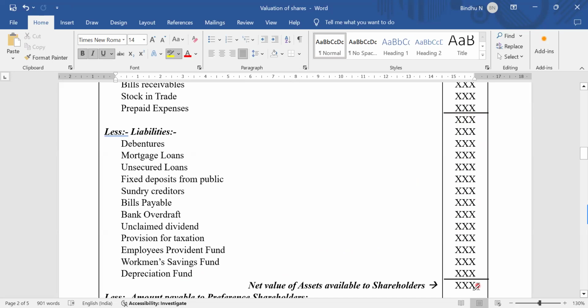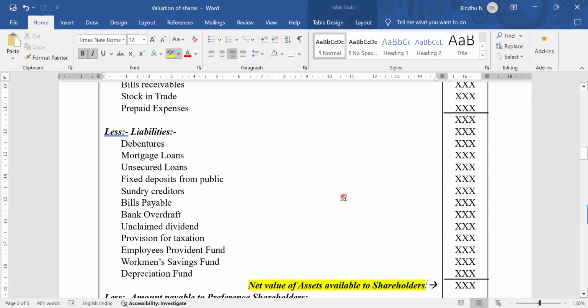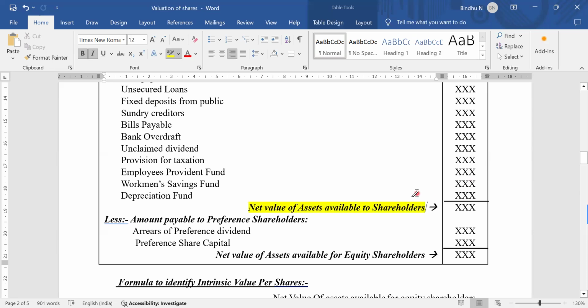After making a total of liabilities, you need to deduct the total amount of liabilities from the assets. If you make a comparison of assets and liabilities, the balance amount we call the net value of assets available to all the shareholders. ಅಸೆಟ್ಸ್ ನ ಲಯಬಿಲಿಟೀಸ್ ನ ಕಂಪ್ಯಾರಿಸನ್ ಮಾಡಿದ್ರೆ ನಿಮ್ಗೆ ಒಂದು ಅಮೌಂಟ್ ಬರುತ್ತೆ. ಆ ಅಮೌಂಟ್ ನಾವು ನೆಟ್ ವ್ಯಾಲ್ಯೂ ಆಫ್ ಅಸೆಟ್ಸ್ ಅವೈಲಬಲ್ ಟು ಶೇರ್ ಹೋಲ್ಡರ್ಸ್ ಅಂತ ಕನ್ಸಿಡರೇಷನ್ ಅನ್ನ ಮಾಡ್ತೀವಿ. ಇನ್ ದಿಸ್ ಐ ನೀಡ್ ಟು ಬಿ ಡಿಡಕ್ಟ್ ದಿ ಪ್ರಿಫರೆನ್ಸ್ ಶೇರ್ ಹೋಲ್ಡರ್ಸ್.